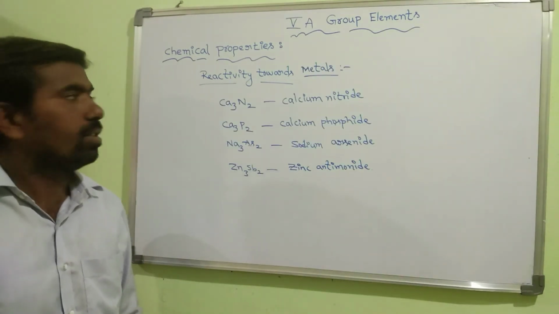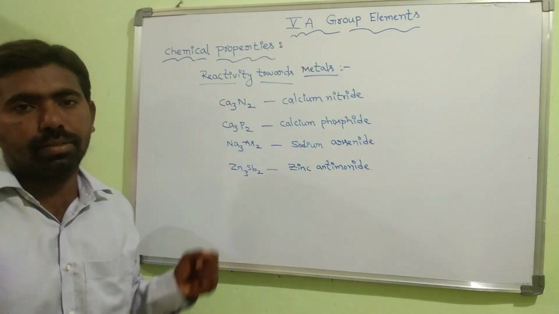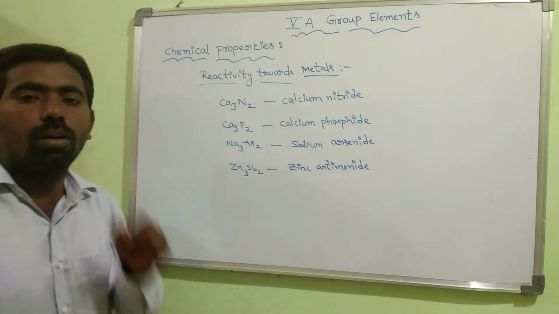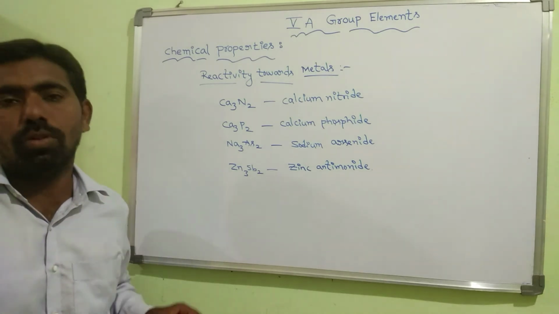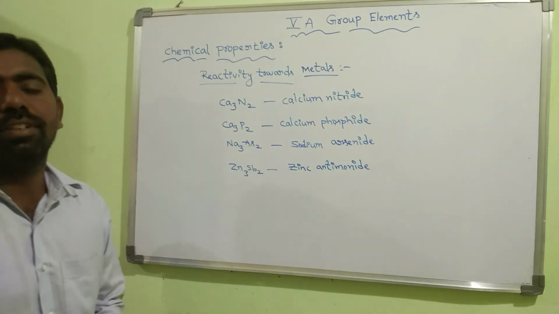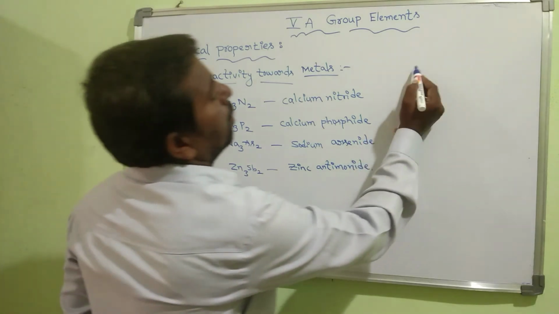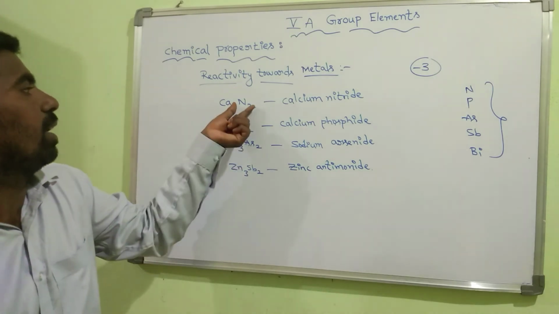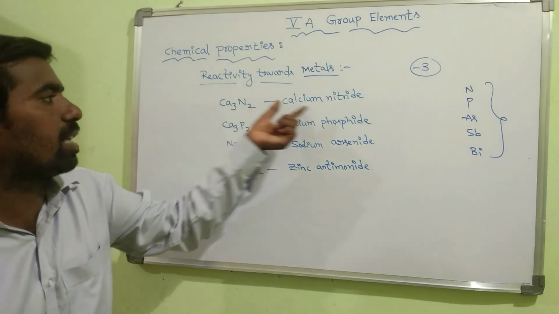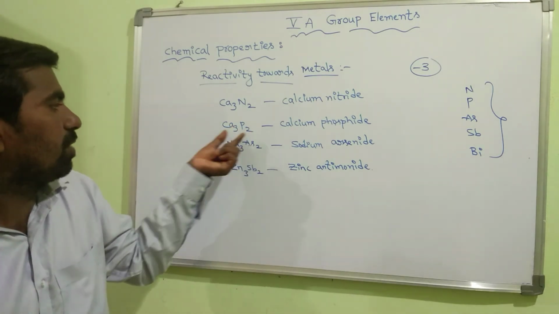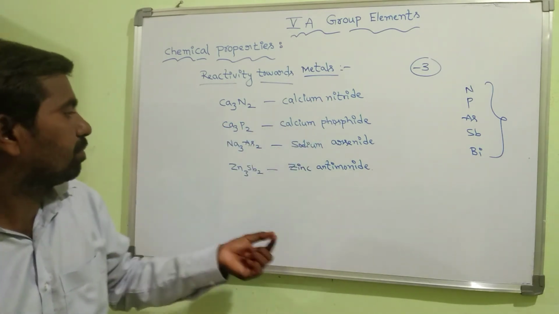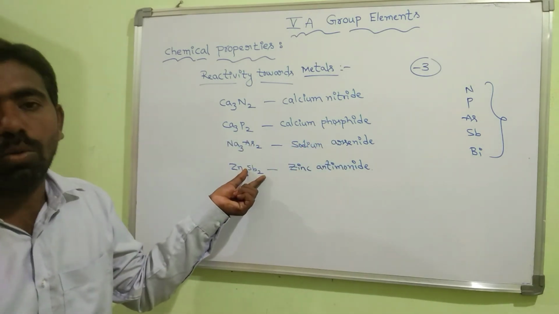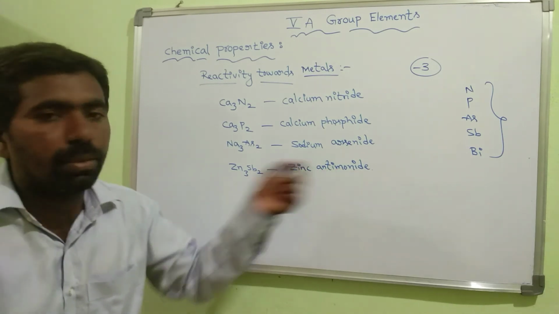The last chemical reaction is reactivity towards metals. When the fifth group elements react with metals, they form binary compounds in which the fifth group elements exert -3 oxidation state. For example, nitrogen with calcium forms calcium nitride. Phosphorus with calcium gives calcium phosphide. Arsenic with sodium gives sodium arsenide. Antimony with zinc gives zinc antimonide.